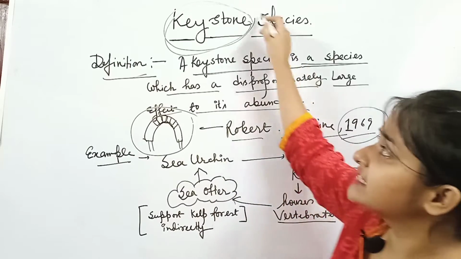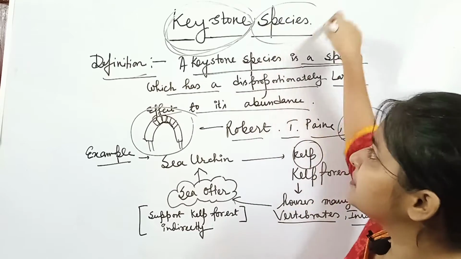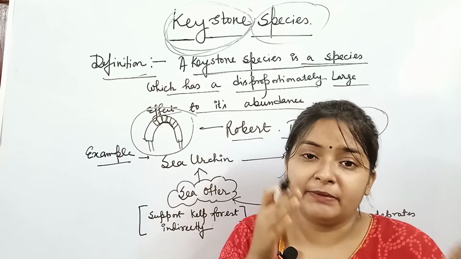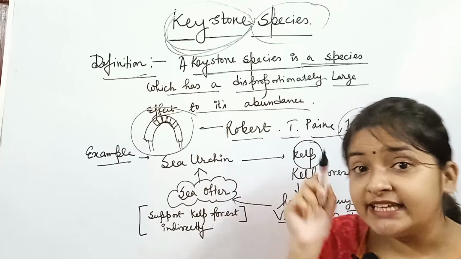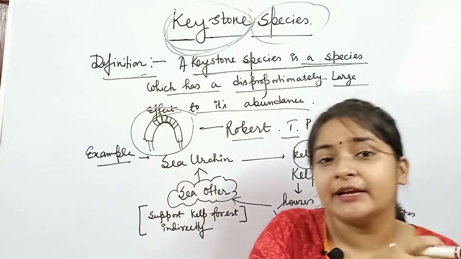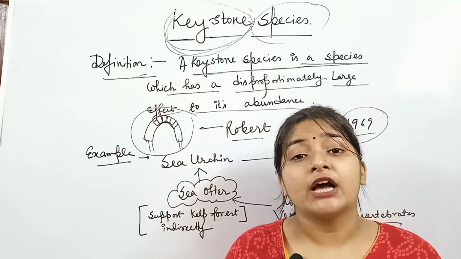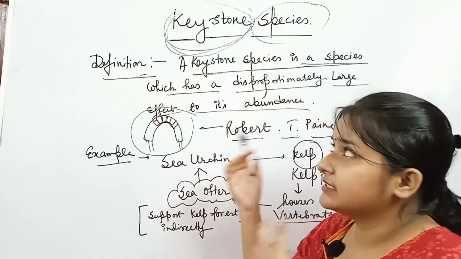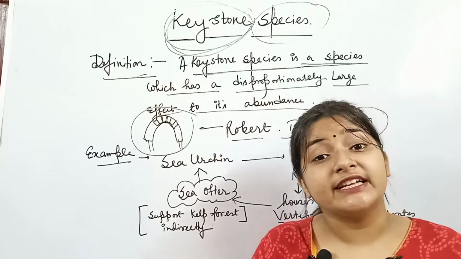From there the term keystone was taken: the species which plays the pivotal role in the ecosystem is known as a keystone species. If this keystone species is removed from the ecosystem, the entire ecosystem will be disturbed or destroyed.